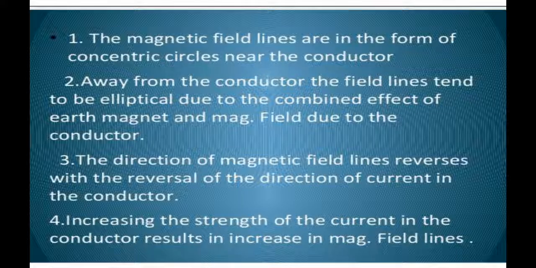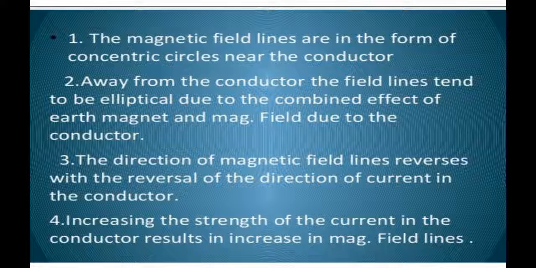Increasing the strength of the current in the conductor results in increasing the magnetic field. On increasing the strength of the current in a conducting wire, the number of lines of force around it increases and the space between the lines decreases. This shows that the strength of the magnetic field is directly proportional to the current passing through a conductor.